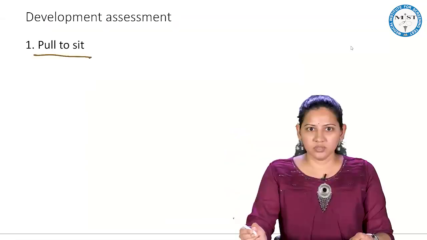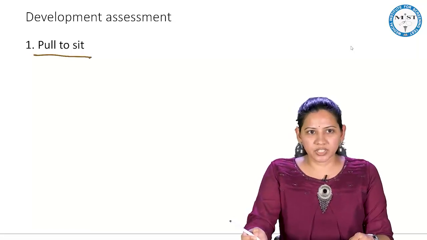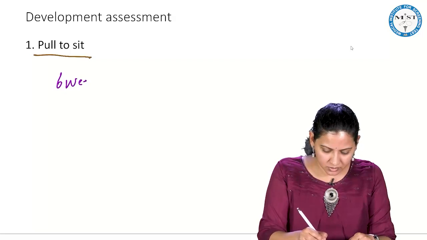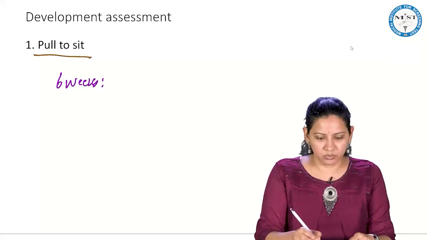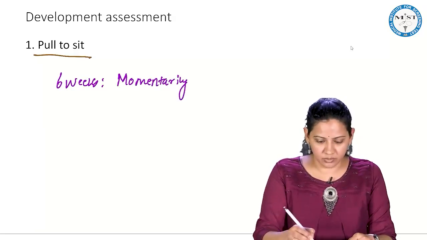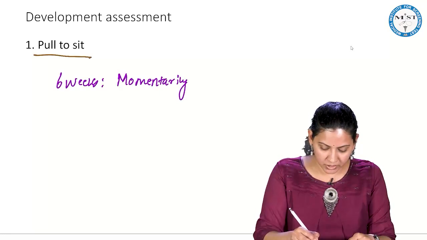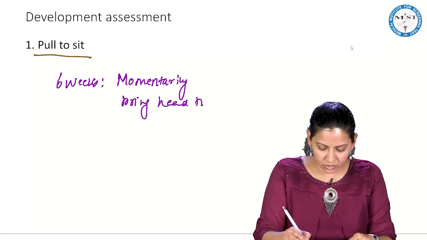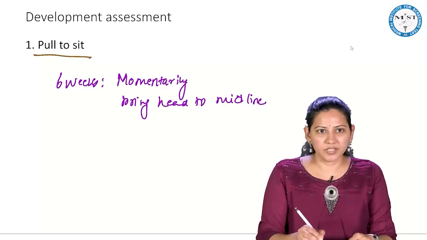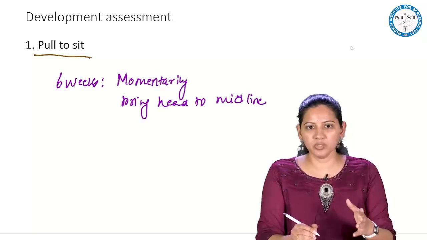So what have we seen? In the pull to sit, by 6 weeks the baby will momentarily bring the head to the midline, and the head control will be completed.